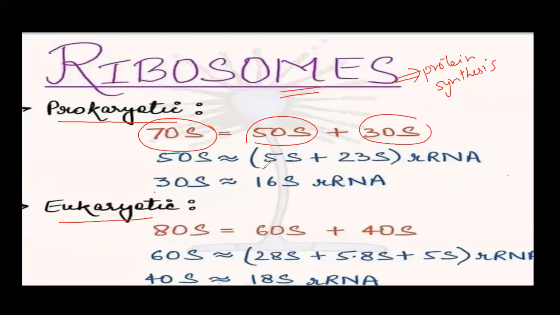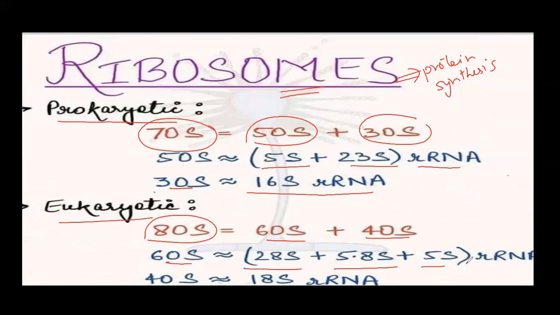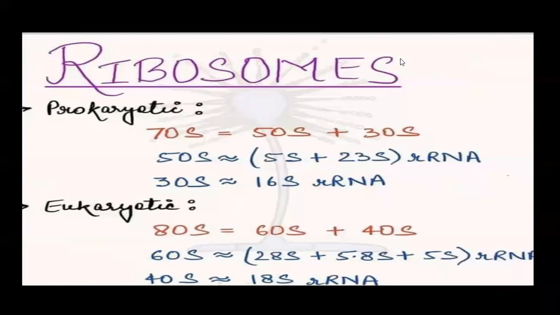This 50S is made up of 5S plus 23S ribosomal RNA, and 30S is made up of 16S ribosomal RNA. Now, eukaryotic cell has 80S ribosome, and it is divided into two subunits, 60S and 40S. This 60S is divided again into 28S plus 5.8S and 5S ribosomal RNA, and 40S contains 18S ribosomal RNA. So both the cells have different types of ribosomes.